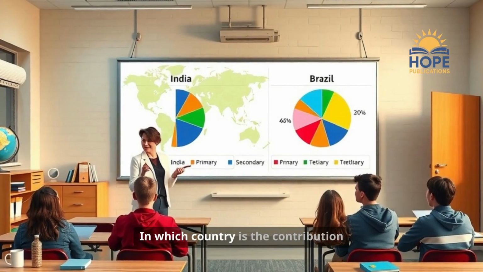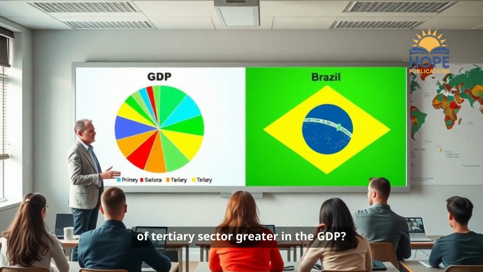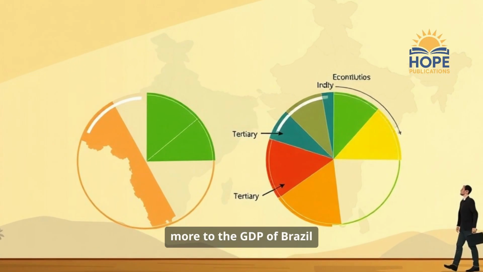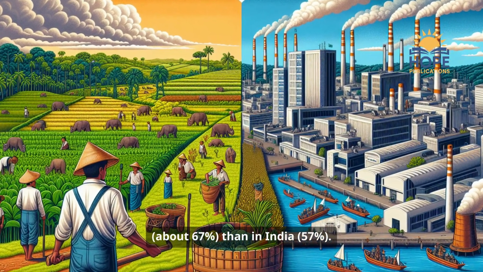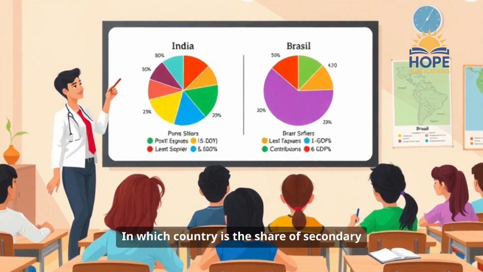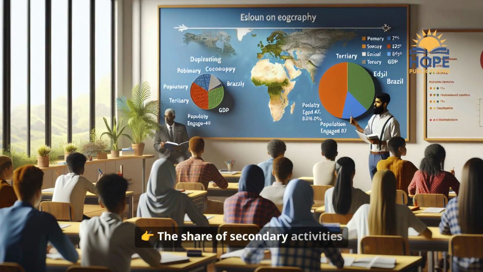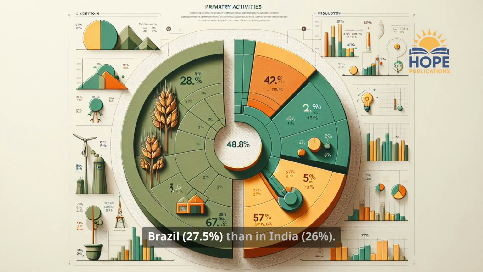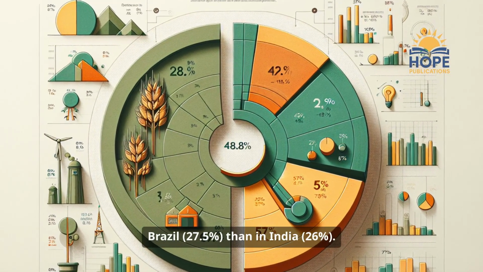2. In which country is the contribution of tertiary sector greater in the GDP? The tertiary sector contributes more to the GDP of Brazil, about 67%, than in India, 57%. 3. In which country is the share of secondary activities more in the GDP? The share of secondary activities in GDP is slightly higher in Brazil, 27.5%, than in India, 26%.